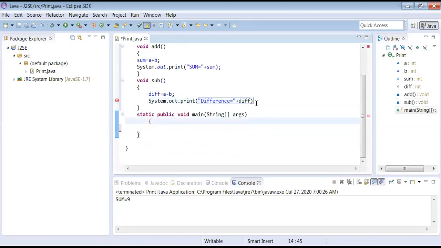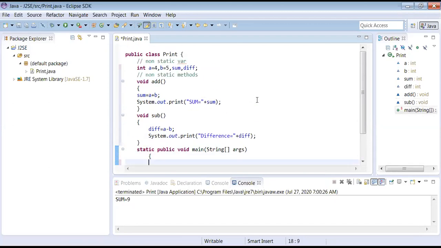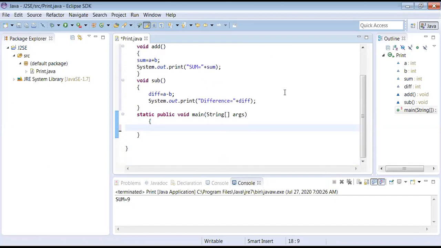Semicolon. After that, let us come to the main method. Now your problem comes: how to invoke? You have to do the coding. I don't do anything. I have told you enough basics. Now it is up to you.